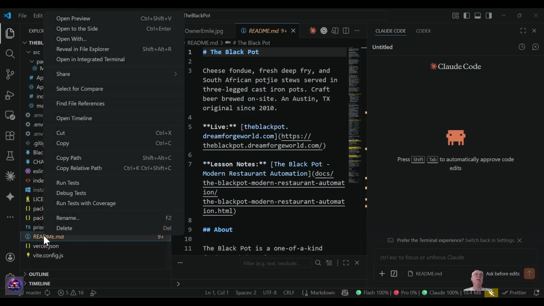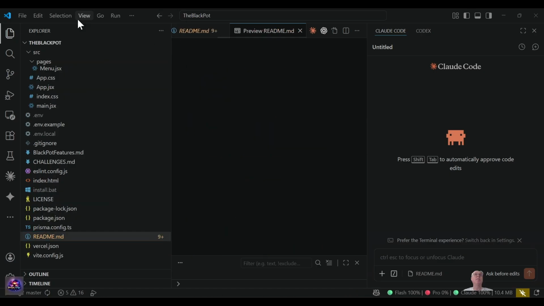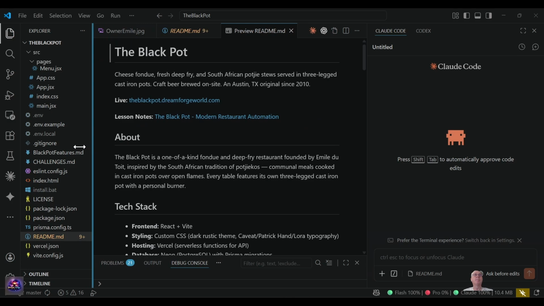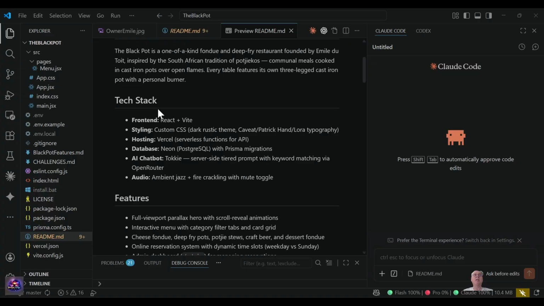So this README, if you right click on it and you open a preview, it gives an overview of the black pot, and you can read through this, but it just tells you what is the application about, what is the tech stack that we've used, in this case React and Vite, what kind of styling that we use, the hosting.